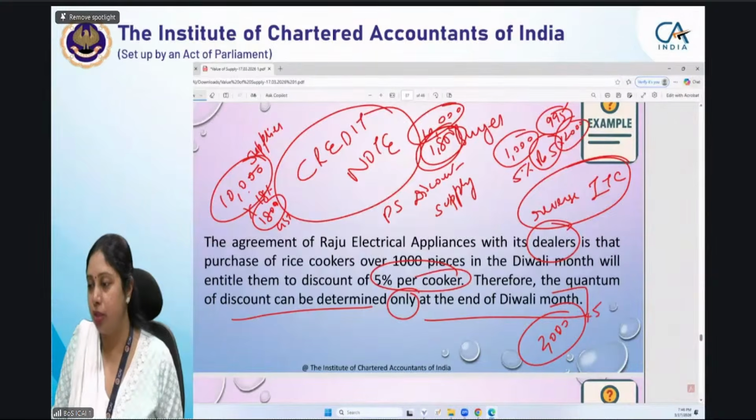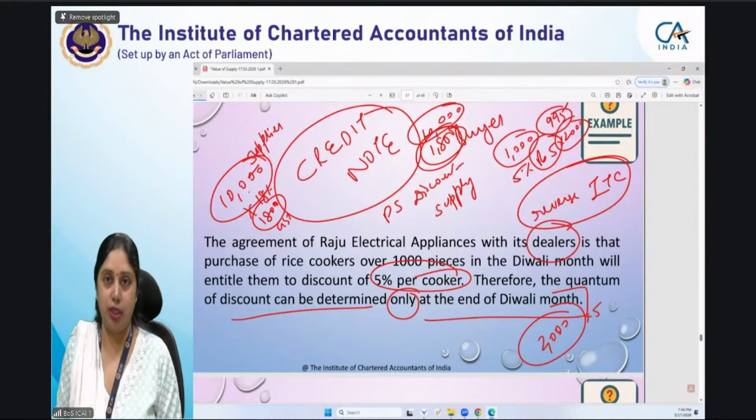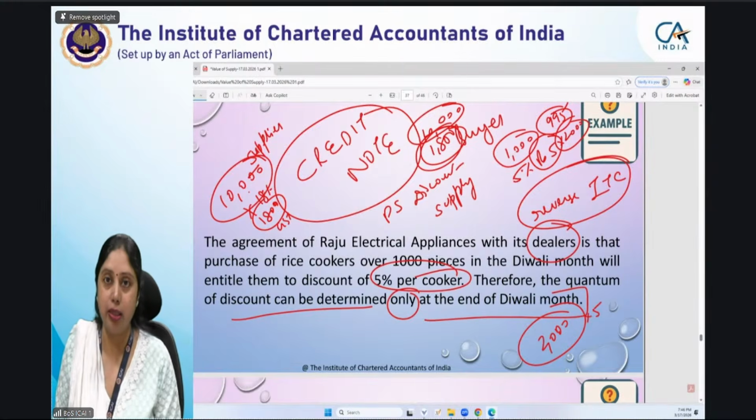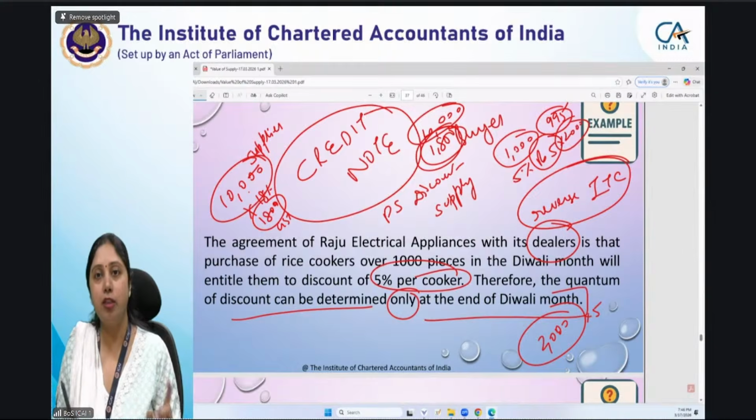Invoice पर नहीं mention है. Invoice से linked होना चाहिए. It should be linked. देखो invoice पे तो mention नहीं हो सकता. जब आपको 1000 की invoice issue हुई होगी per cooker, at that time it was not agreed. At that time it was not provided. It was only agreed. So that will not be there in the invoice. Credit note will be issued, which is linked to that invoice.